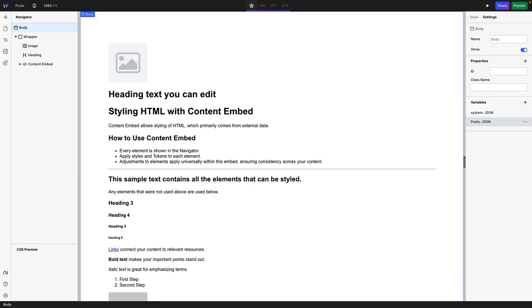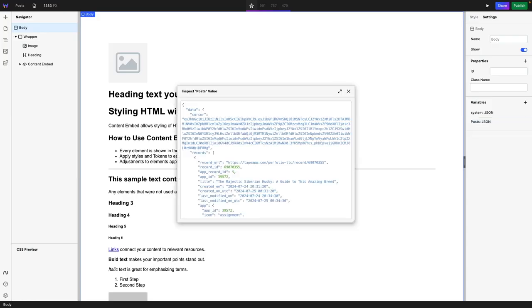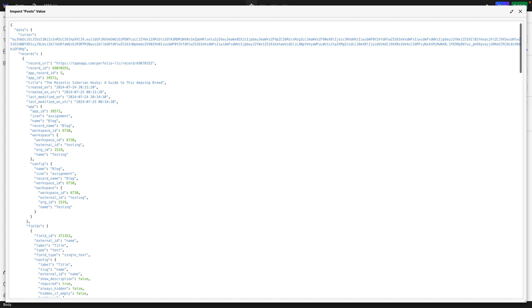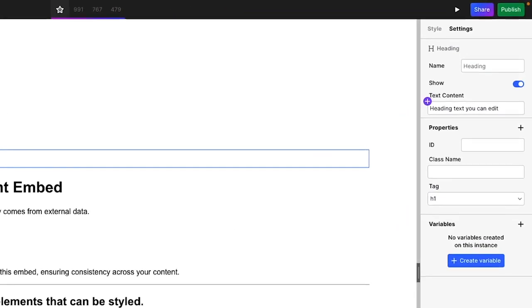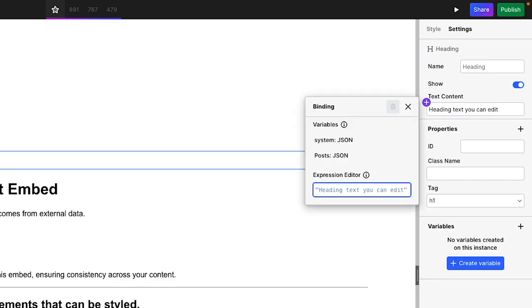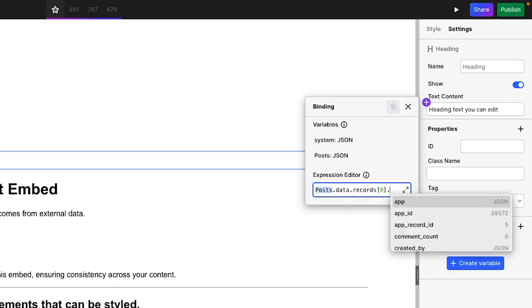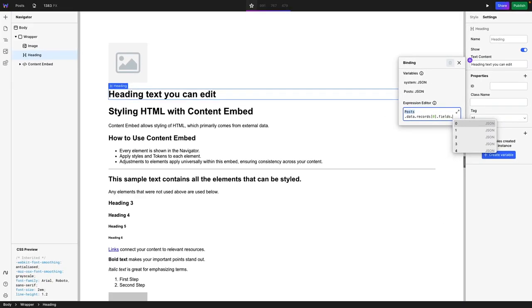So now if I go over here and click inspect, you will see that this is the data that's coming from Tape. This is a gigantic JSON file. But what we're going to do now is bind that data into the areas here. So let's start with the heading. Go to the text content, click the plus sign over here, and this will add the expression editor. Select the variable that we just created, which should be post, then .data.records.0.fields, and this fields here goes from 0 to 4.